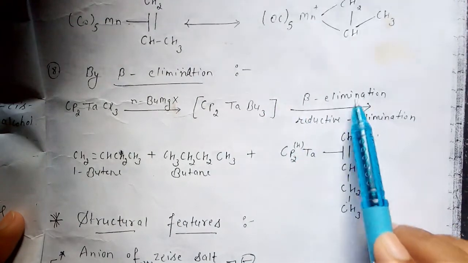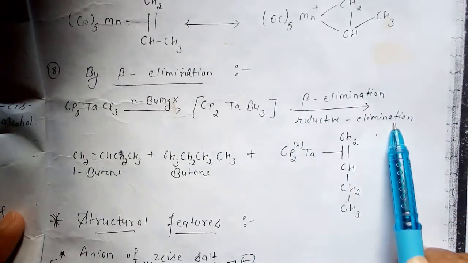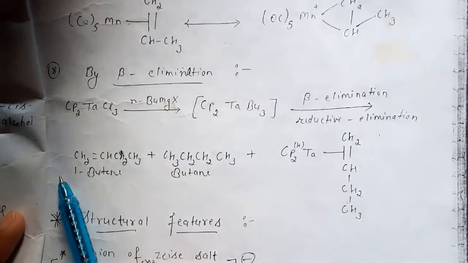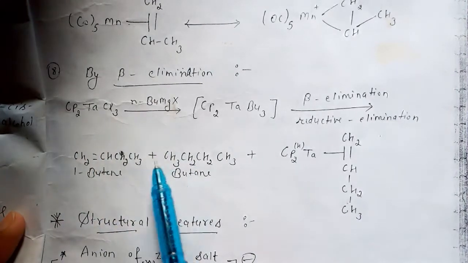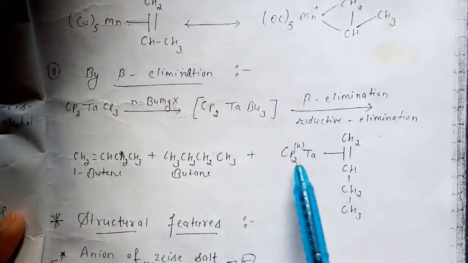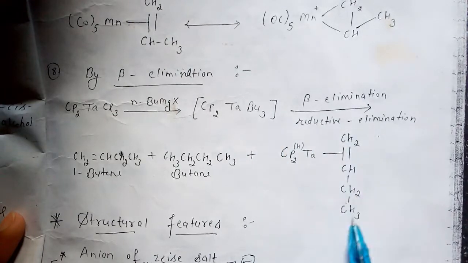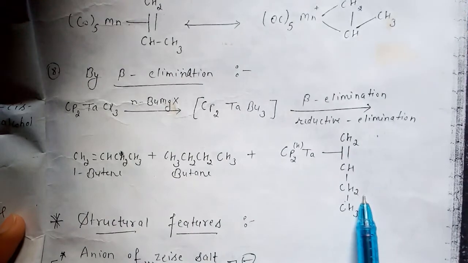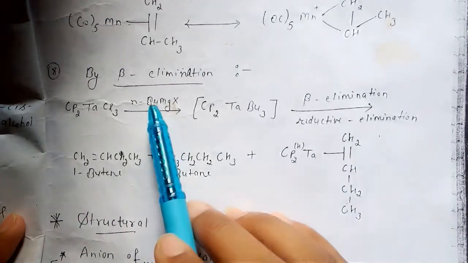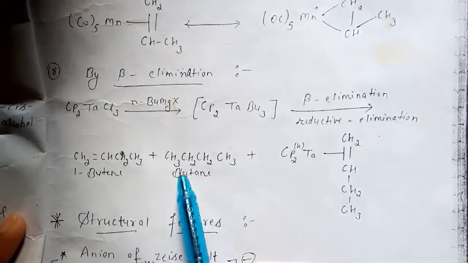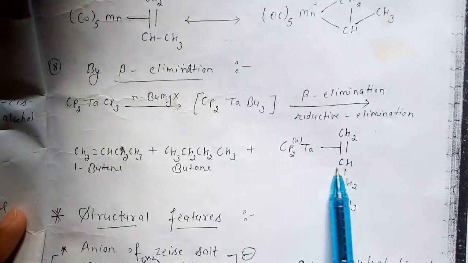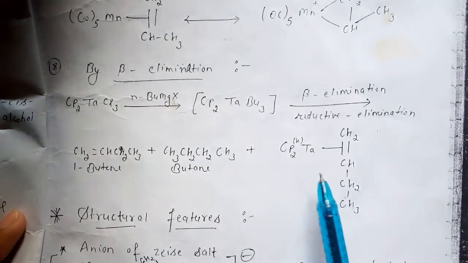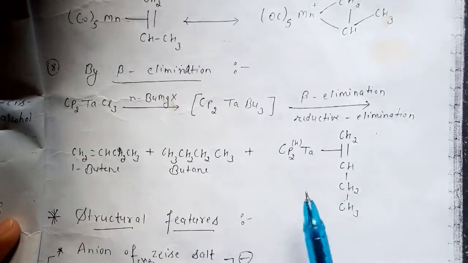So after beta elimination it will give you a reductive type of elimination. So what will be the product? Firstly we will get butene, then butane, and then a metal complex with butene combination. So here are three types of product combination, right? So this was our method of preparation of transition metal pi complexes.